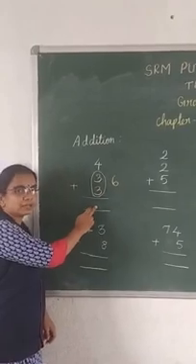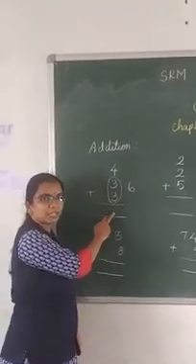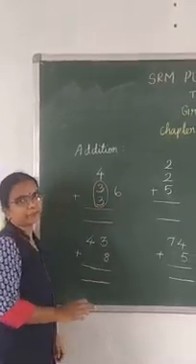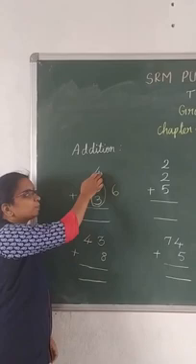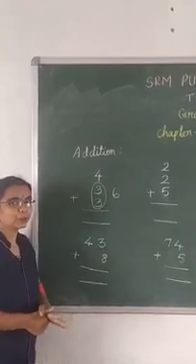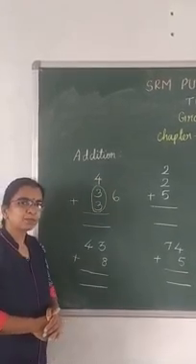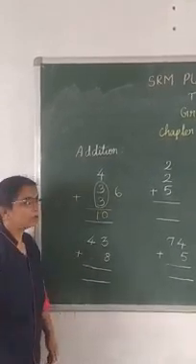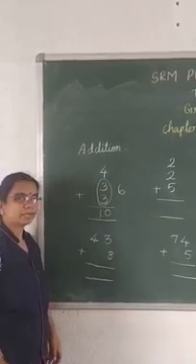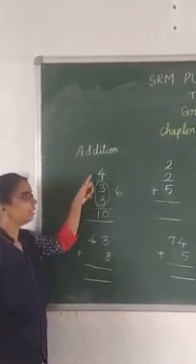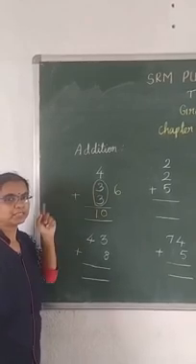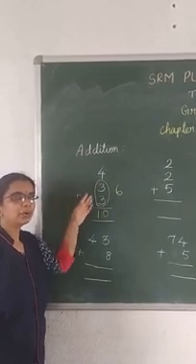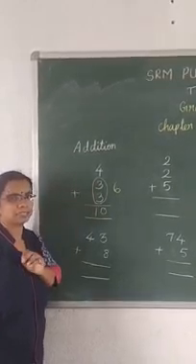Don't write 6 here, because this is not the sum. You should add 4 also, so write it on the right hand side. Now add 6 plus 4. What is 6 plus 4? It is a combination of 10, no? Yes, 6 plus 4 is 10. So what is the answer? 10. See here, 10 is a 2-digit number, but I am not having any tens place here. If any tens place is there, I should carry over. But here no tens place, so I write it as it is.